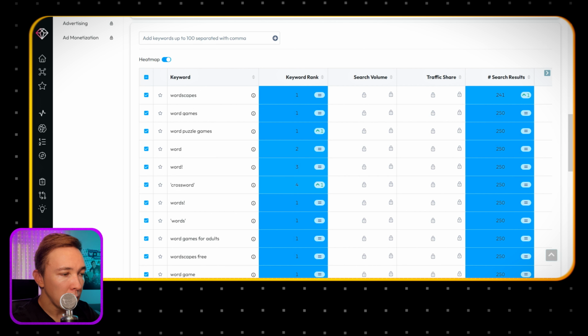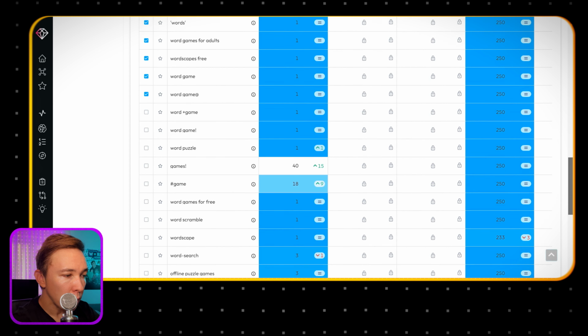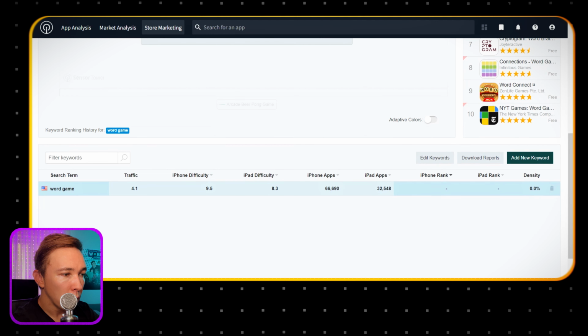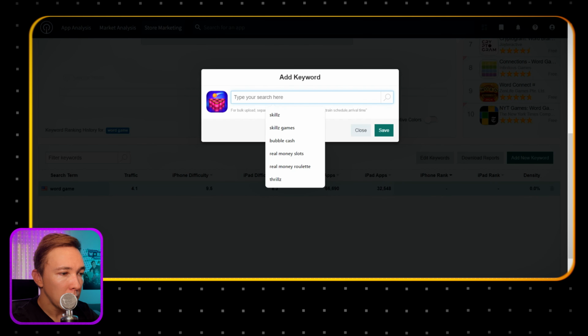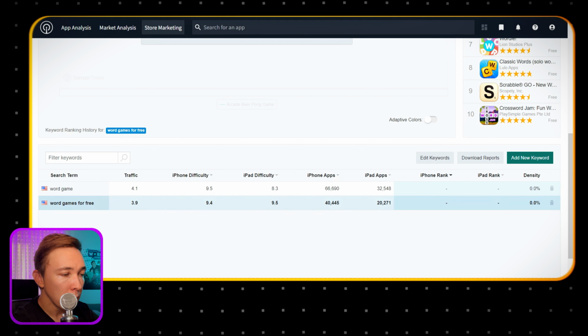So ideally, we want to go through this whole list and find some gems of keywords. For example, if we take this one, word games for free, we can copy and paste, then go back to Sensor Tower and add new keyword. We're going to paste this keyword in there, and then it's going to show you the traffic, which is really important, and it's also going to show you the difficulty, how hard it would be to rank for this particular keyword. And 9.4 is really difficult.